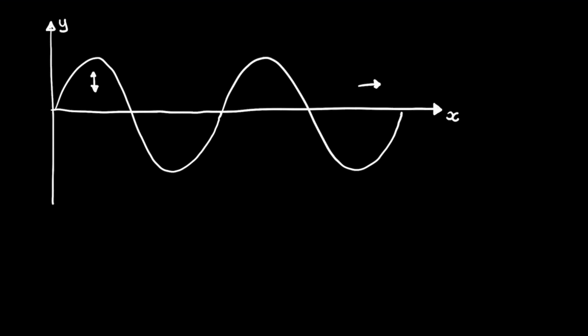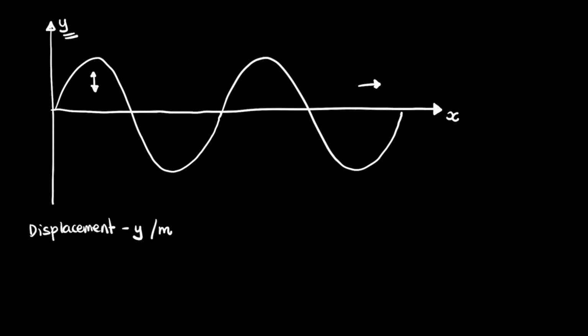Now there are various terms that you need to know about a wave. The first of which is displacement. Displacement is basically this quantity right here. It's just the y. It's basically how far from the middle the oscillation is at any one point. So that's displacement, and it's typically measured in meters.